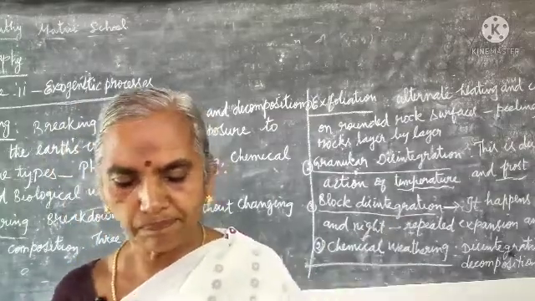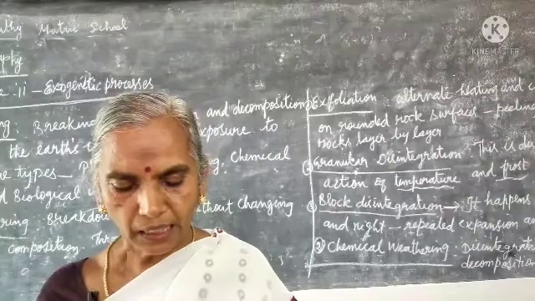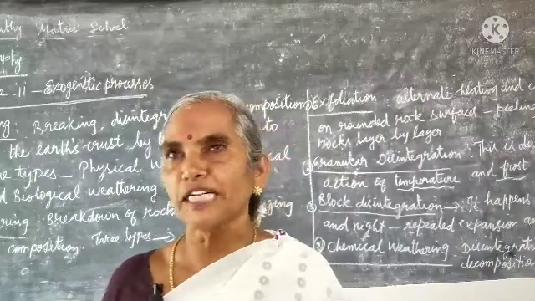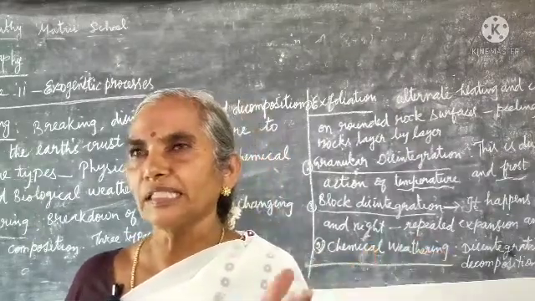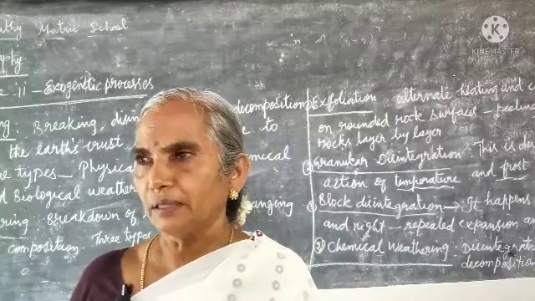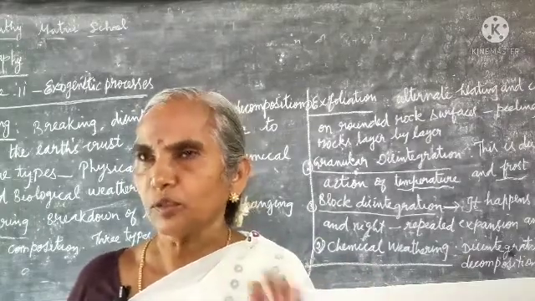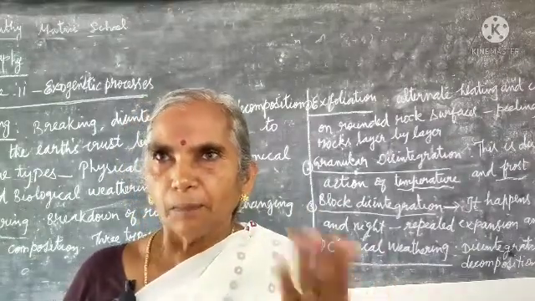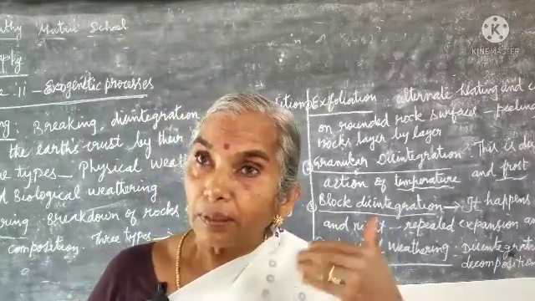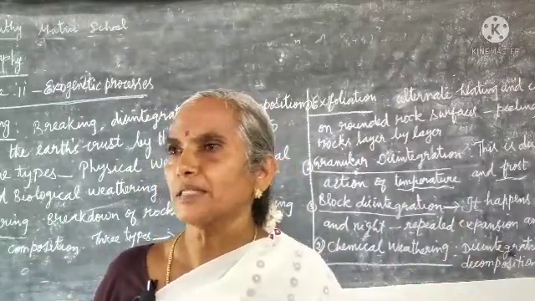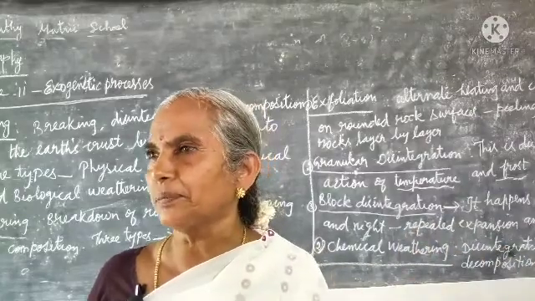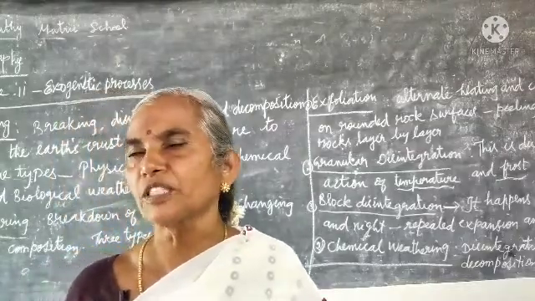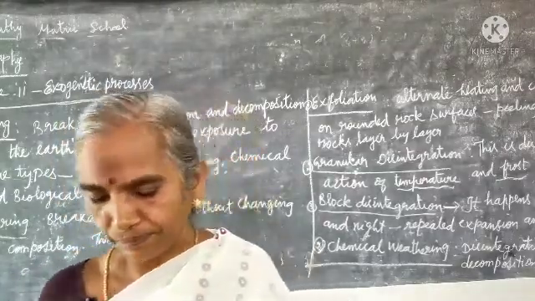Chart topography is not included, but you go study erosional landforms. There is erosion, so you must study soil erosion in science. That's why you plant trees here and there. If you cut the trees, what happens? Erosion happens where there is no tree. So you have to prevent soil erosion. If good soil is eroded, that place is seen to become a desert. So we have to prevent soil erosion. What should we do? We have to plant trees.